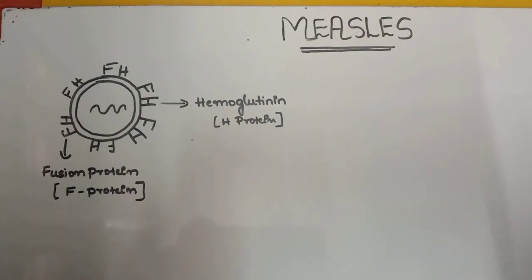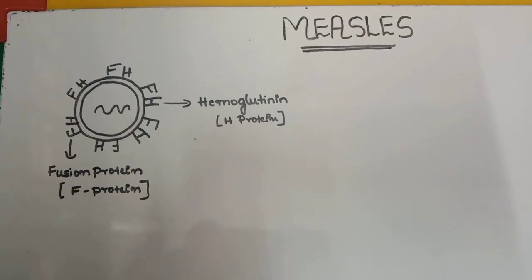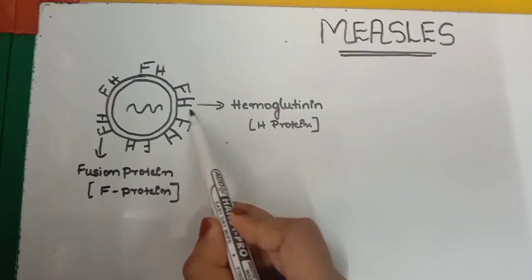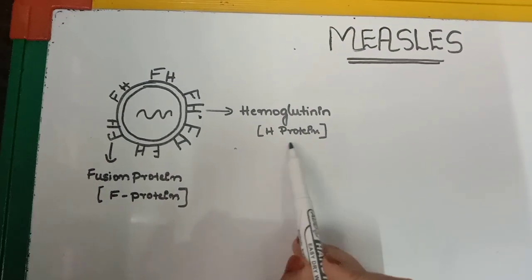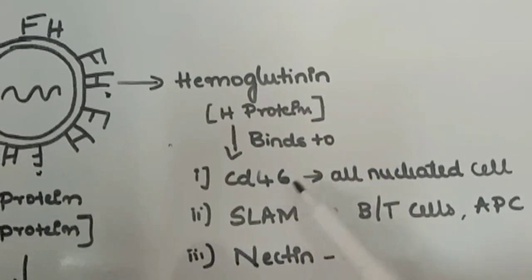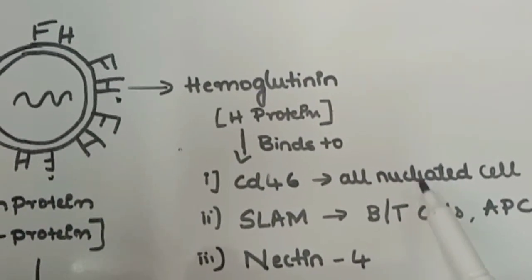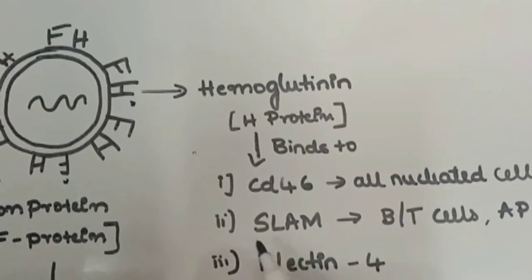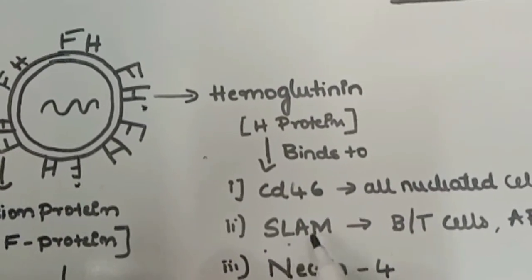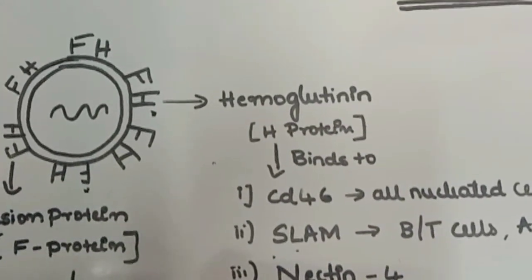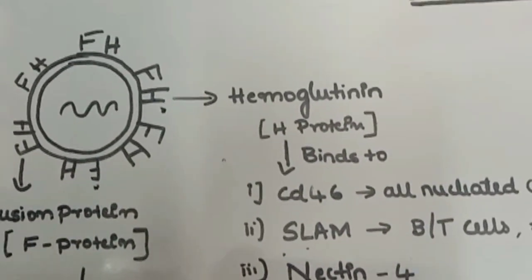Here the H protein, that is the hemagglutinin protein, binds to a target receptor in the host cell, which could be CD46, which is expressed on all nucleated human cells, and also SLAM, which is found on human cells like B cells, T cells, or antigen presenting cells. SLAM stands for signaling lymphocyte activation molecule, or nectin, which is a cellular adhesion molecule.